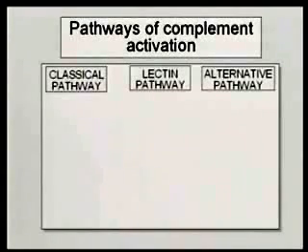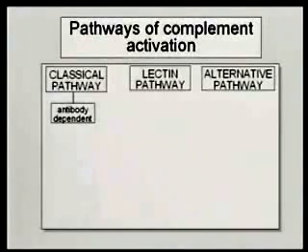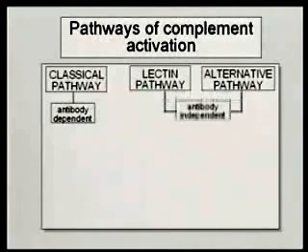All right? Now, the classical pathway is antibody dependent. So in order to get activation through this pathway, you require antibody. Now, again, there are a couple exceptions to that rule, but by and large, this is the antibody-dependent pathway. So this is one way that there's going to be interaction between the specific and non-specific system, because antibody is required for this pathway. The other 2 pathways are independent of antigen.